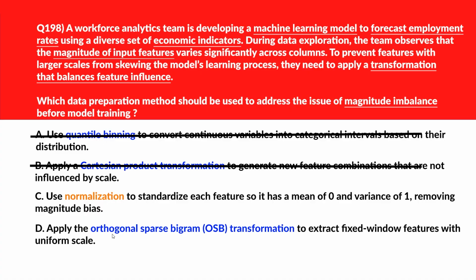D says apply the orthogonal sparse bigram transformation to extract fixed window features with uniform scale. OSB transformation is designed for text-based feature generation, not for numerical magnitude adjustment. A wrong answer. We'll lock option C as the correct choice.